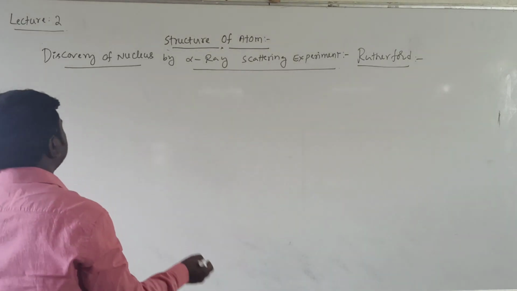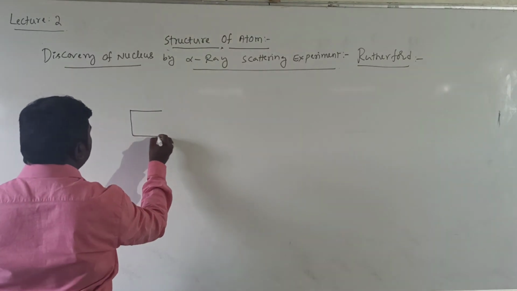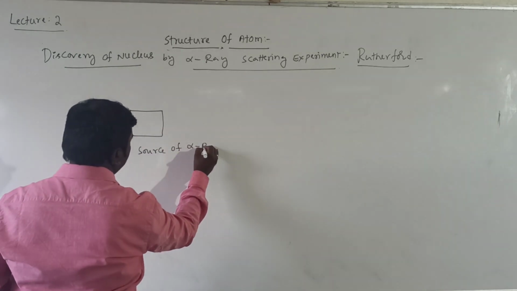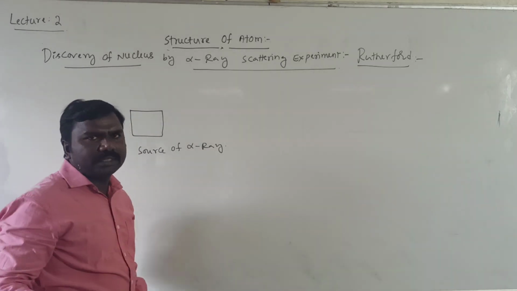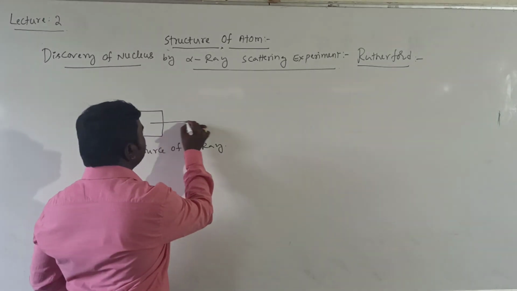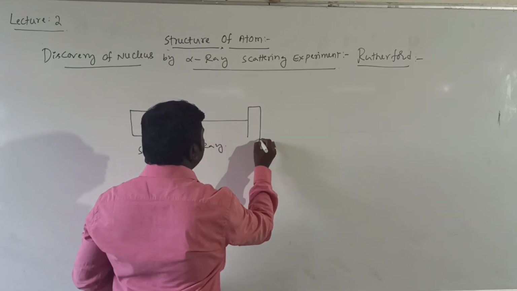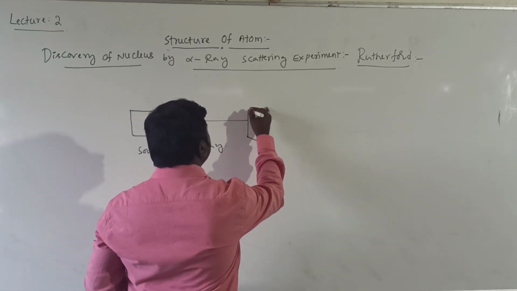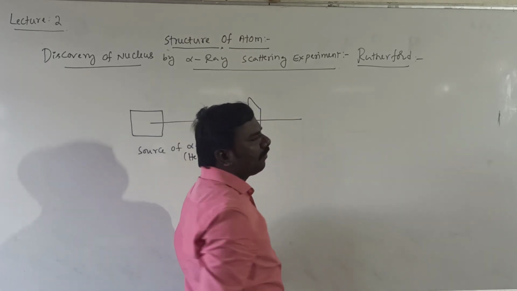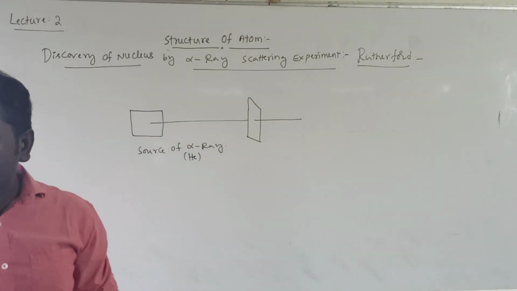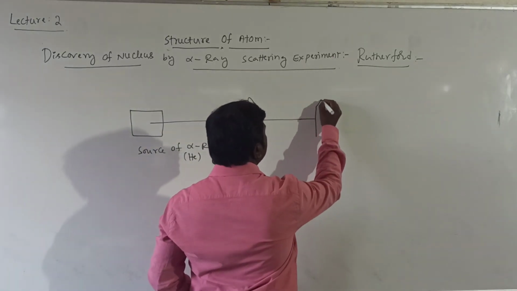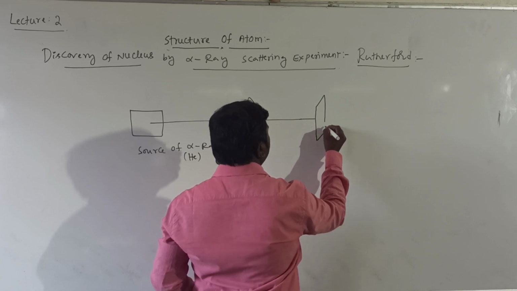So they have taken a source of alpha rays. Alpha rays means helium particles are called alpha rays. It is passed to a lead plate, and after that passed to a gold foil.